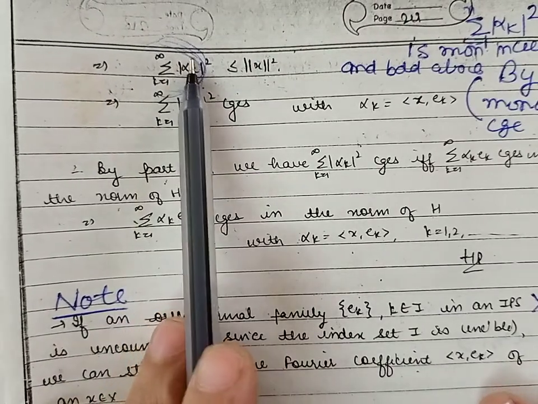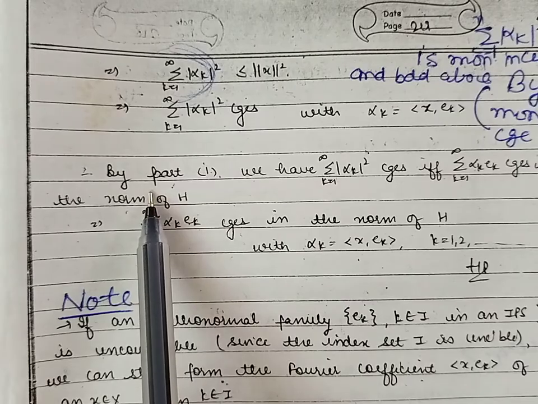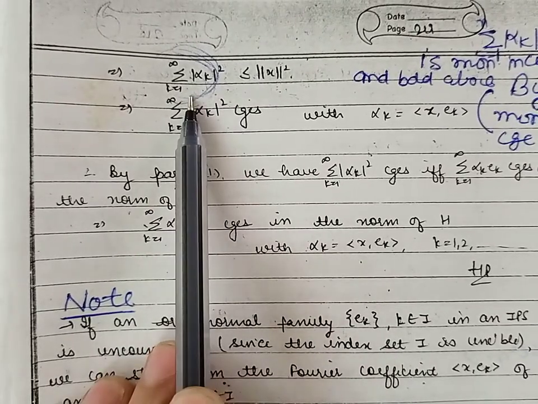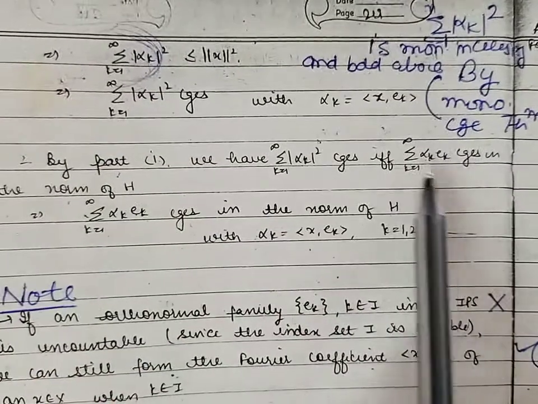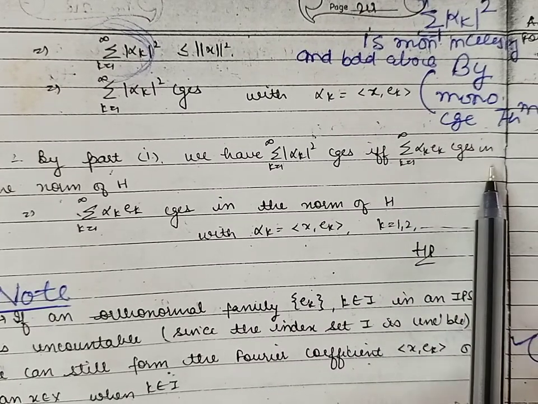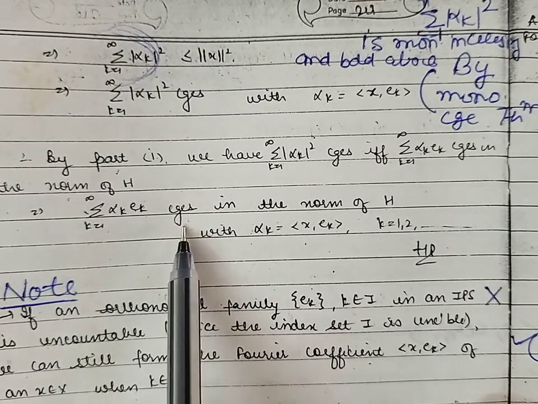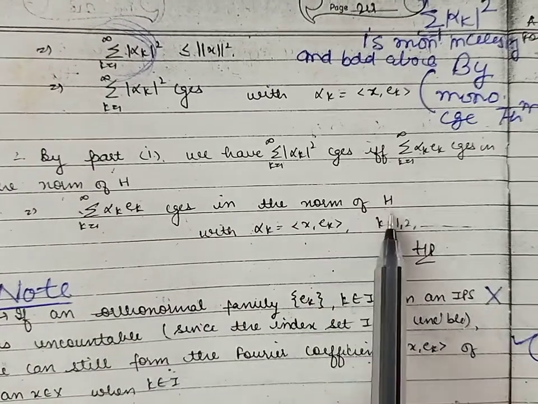This series is convergent, and therefore by part 1, which we have already discussed, if this series is convergent, then the series summation alpha k ek is also convergent, and this proves that the series summation alpha k ek is convergent in the norm of H.